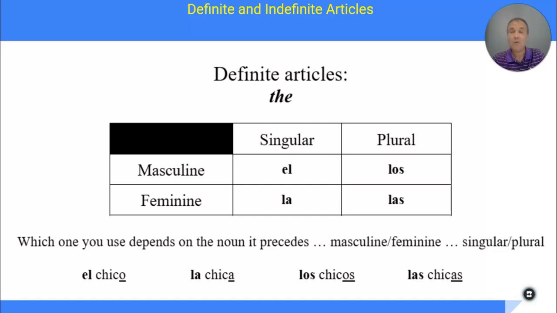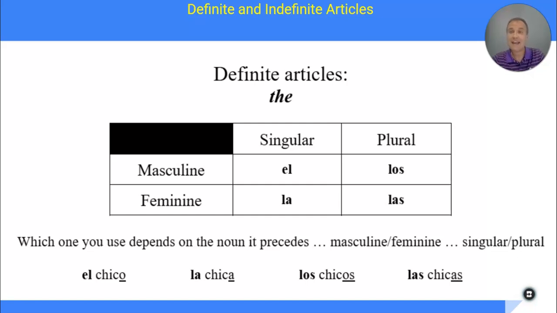All right? There are 4 ways to say the word "the" because a word can either be masculine or feminine, and it can be singular or plural, and they all have to agree. So if it's singular and masculine, the word is el. If it's singular and feminine, the word is la. If it's masculine and plural, it's los. And if it's feminine and plural, it's las. All right? So which one you use depends on the noun that comes first.